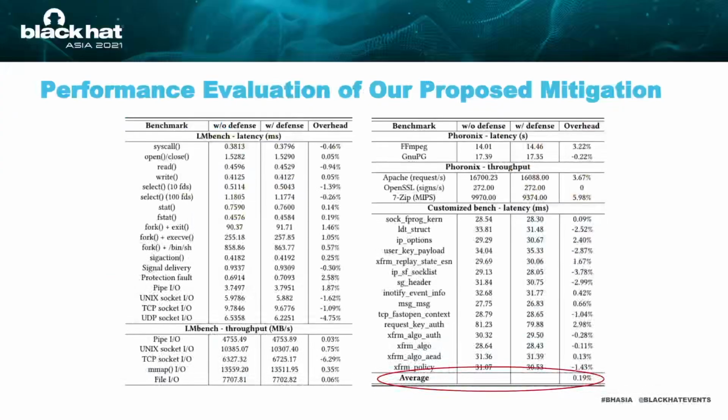We evaluated the performance overhead of our proposed mitigation. We used 3 sets of benchmarks. The first set is micro benchmarks from LMbench, which test the latency and the bandwidth of common system calls and I/O operations. The second benchmark is macro benchmarks from Phoronix Test Suite 9.8, which runs 5 real-world applications.